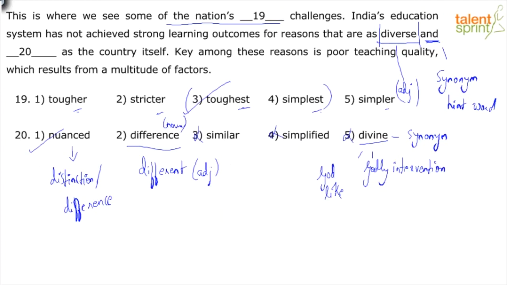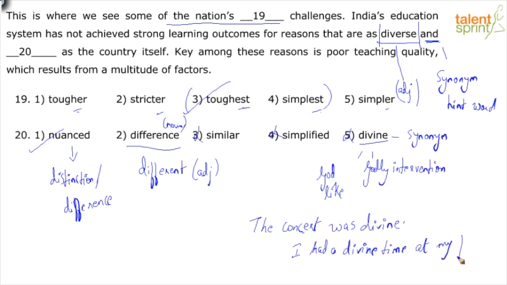So I can say, let's say you go to some performance, right? So you can say, the concert was divine, right? It was a divine concert. Divine is an adjective, right? So you're describing something. So you can say, I had a divine time at my friend's place, right? So what you're basically saying is, I had a really delightful time, right? An extremely pleasant time. So depending on the context, divine can give you different meanings.